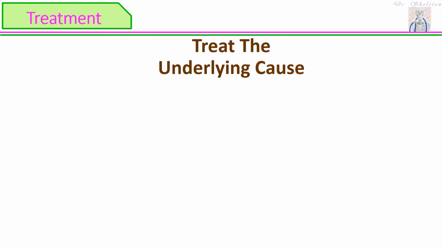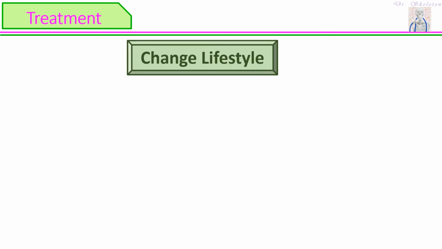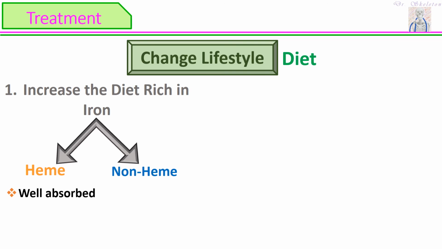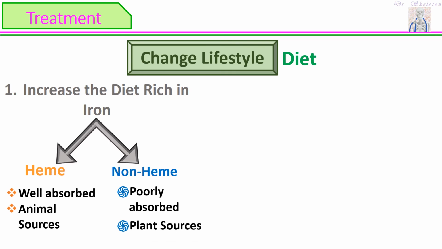Treating any disease in general requires the treatment of underlying causes. Here, change in lifestyle and diet is the major treatment. We actually have three major categories here. First, increase in diet that is rich in iron. Actually, we have two kinds of iron, heme iron and non-heme iron. Heme iron is well absorbed and derived from animal sources. Whereas non-heme iron is poorly absorbed and derived from plant sources.